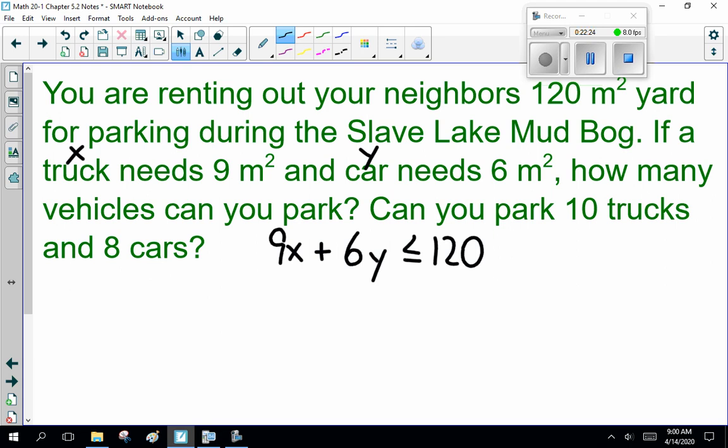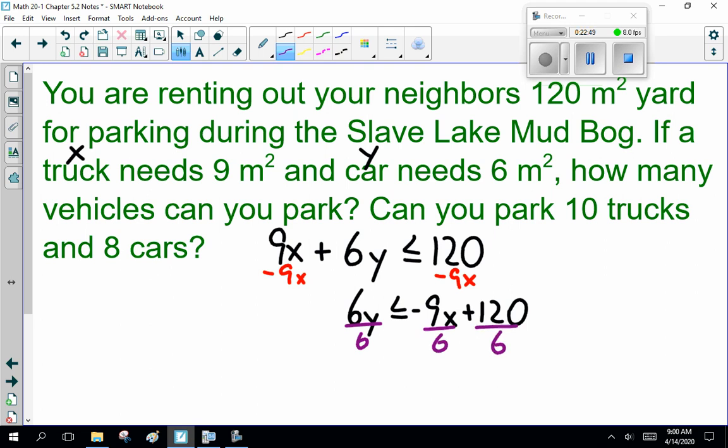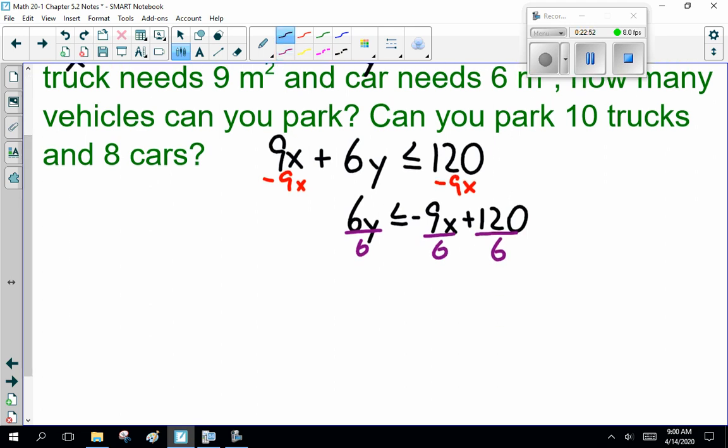If you can fill it exactly 120, you're maximizing your money. Now, can we graph this? Yes. I'm going to look at this and ask you to do what? Simplify. So, minus 9x, minus 9x, 6y is less than or equal to minus 9x plus 120. Now, if you're going to put that in your graphing calculator, what are you going to do? Yes, divide everything by 6. So y is less than or equal to minus 3/2 x plus 20. That you can graph.